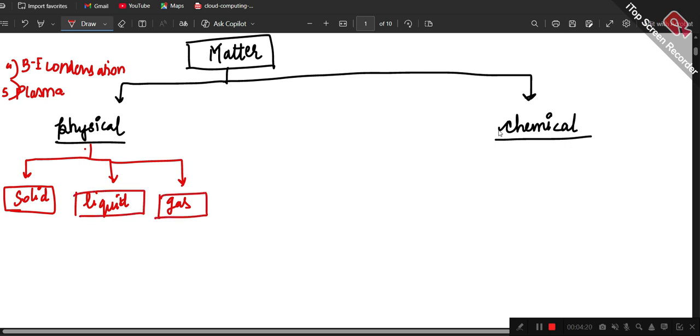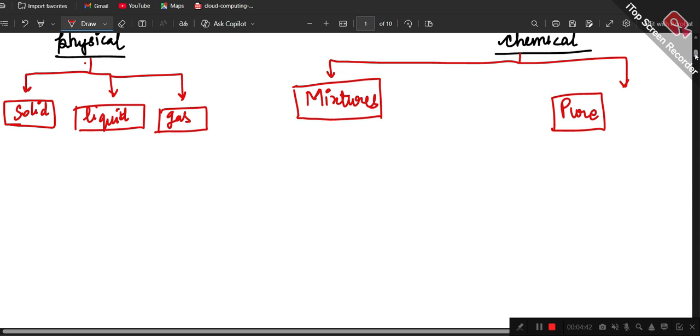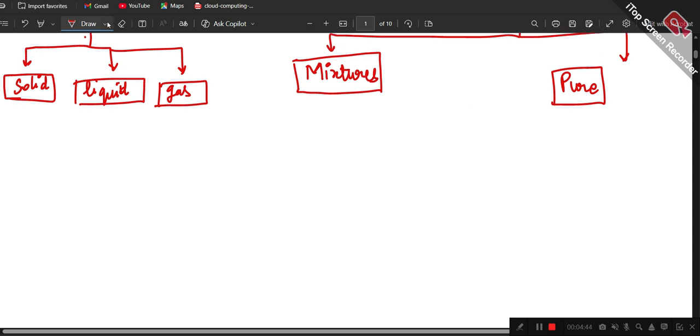Then when we go into the section of chemicals, we have the next broad classification into mixtures and pure substances. There are pure substances and there are mixtures.